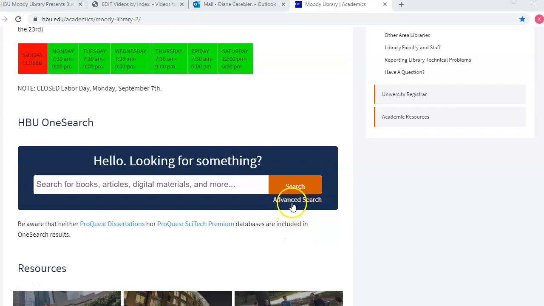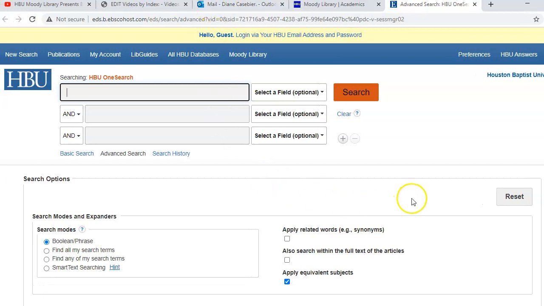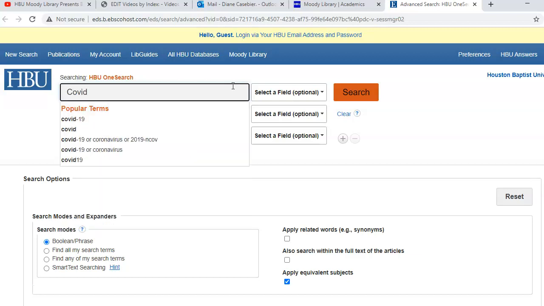Earlier tonight, I tried to search for COVID-19 or just COVID in the ERIC database for education. So quickly, I'm just going to run an HBU OneSearch search, because this database actually is almost every database that we have a subscription to. So I'm going to go ahead and say COVID. I'm not going to say COVID-19.